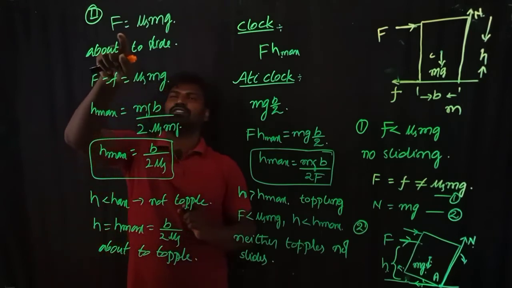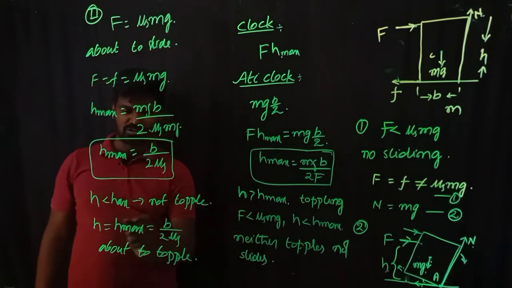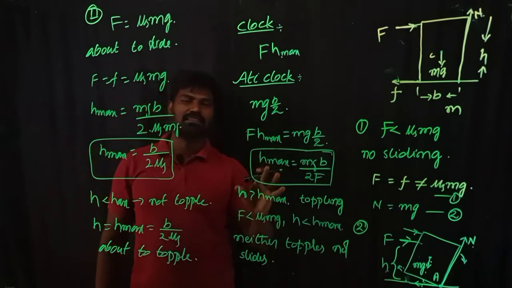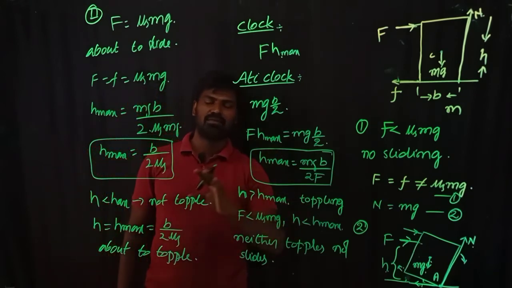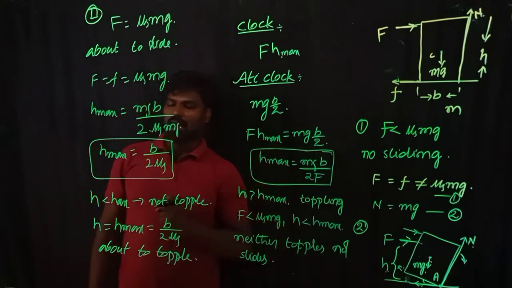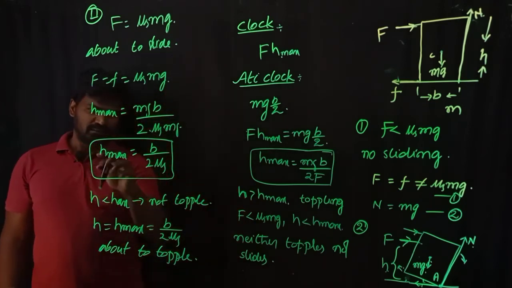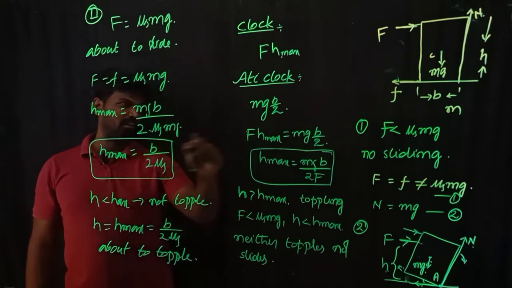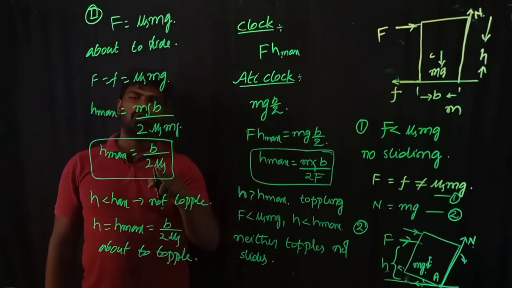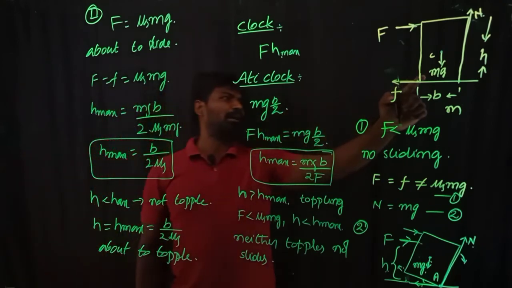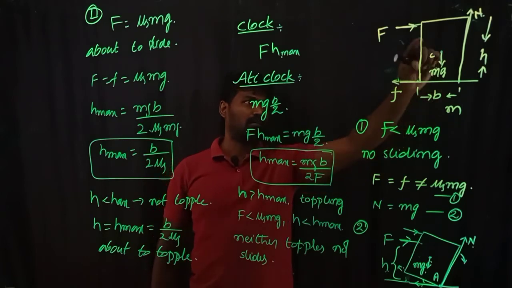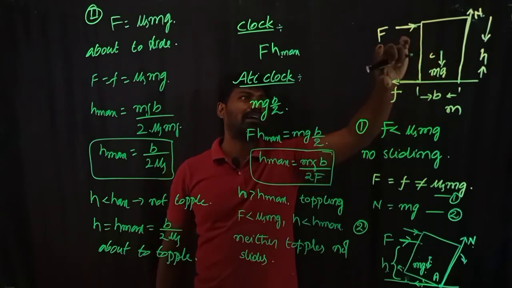That means if F is equal to the limiting friction mu s m g and h is equal to h max, the body is about to both translate and topple. And the thing you should remember is that h max depends on the breadth of the object and the coefficient of friction. It is nowhere dependent on the height, the weight of the object, or the magnitude of force.